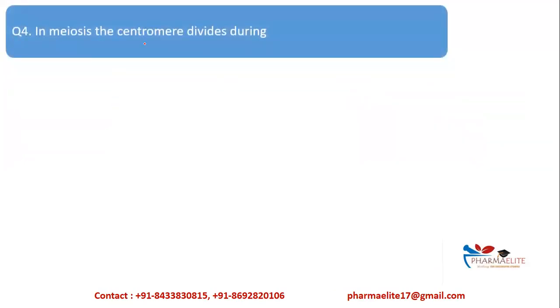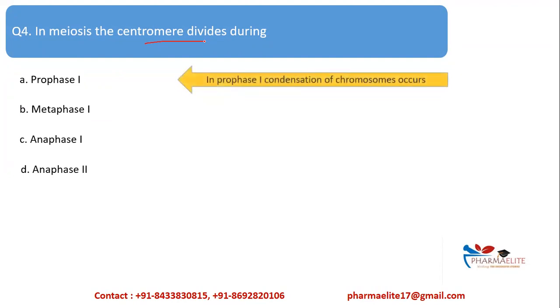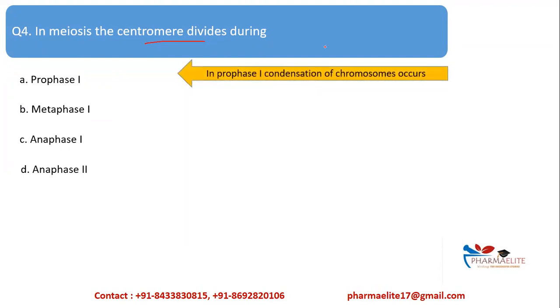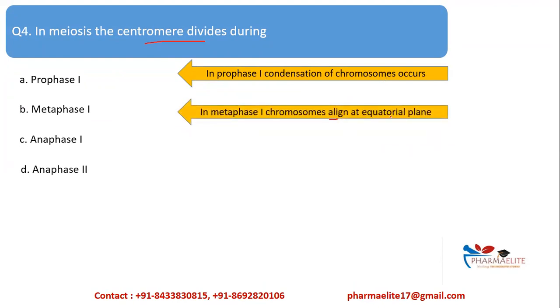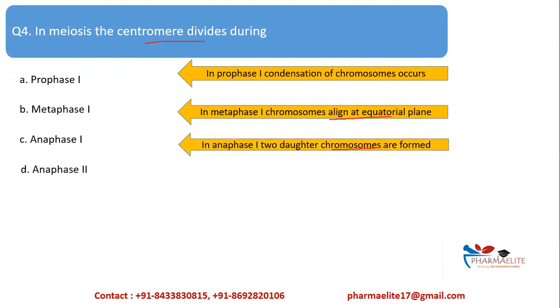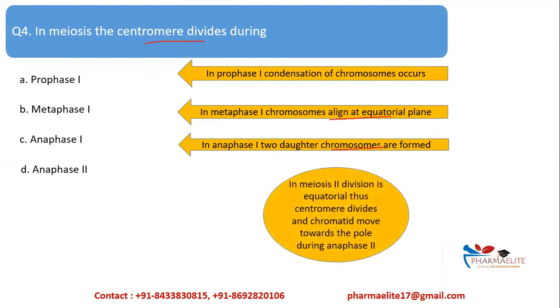Next question. In meiosis, the centromere divides during dash. Prophase 1, metaphase 1, anaphase 1 or anaphase 2. Again, you need to know what are the events occurring in each phase. Then you can solve the question. In prophase 1, we have just now seen that the condensation of chromosome occurs. In metaphase, the chromosomes will align at the equatorial plane or the metaphase plate. In anaphase 1, 2 daughter chromosomes are formed. And anaphase 2 occurs in meiosis 2. Meiosis 2 is similar to mitosis.